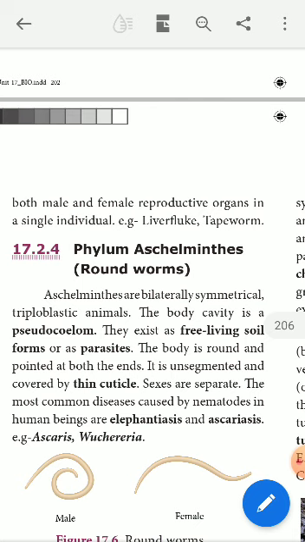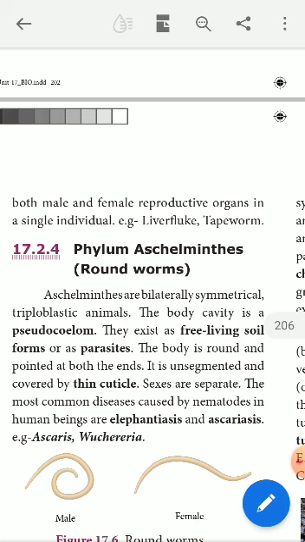Some of these forms are living in the soil, so they need not depend upon any other animals for their food and shelter. But some of the worms are living in the body of human beings as parasites. Parasites are living organisms which live at the expense of other living organisms. As a result of this association, parasites are benefited because they get food and shelter from the host organisms, but the hosts are harmed by developing diseases caused by the parasites.